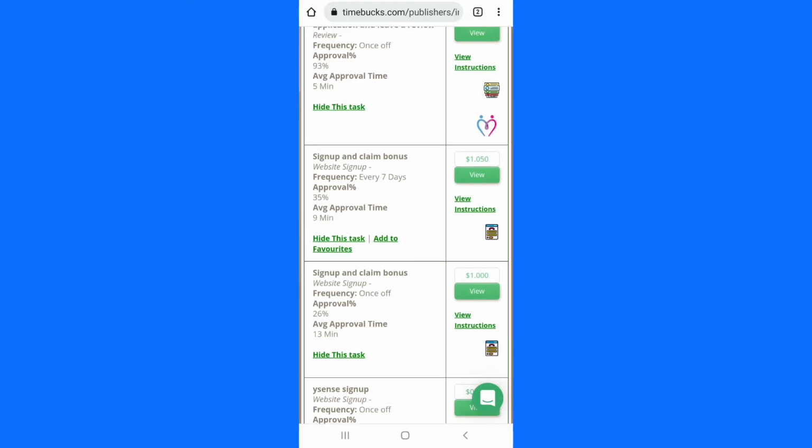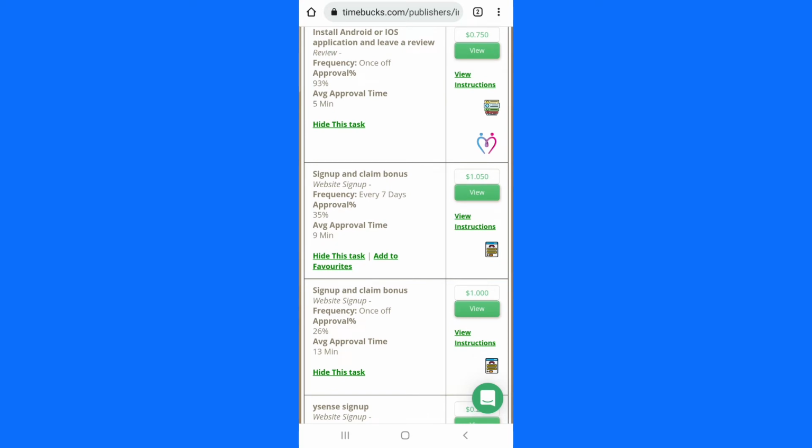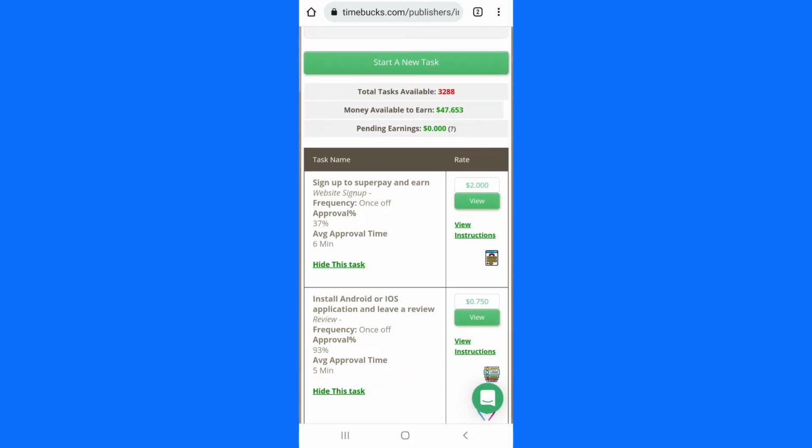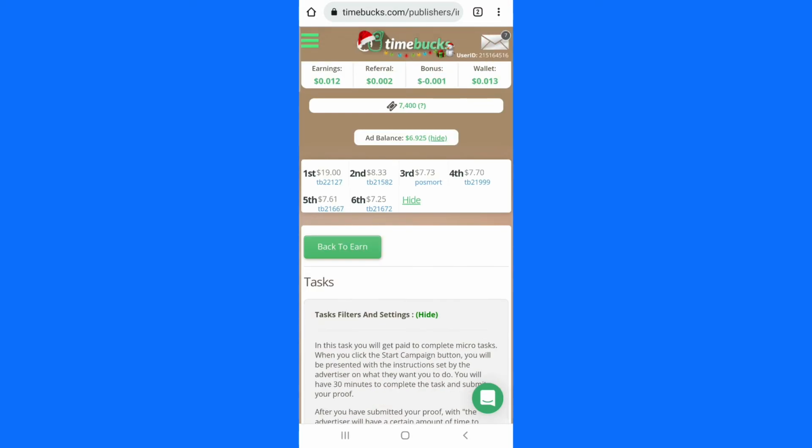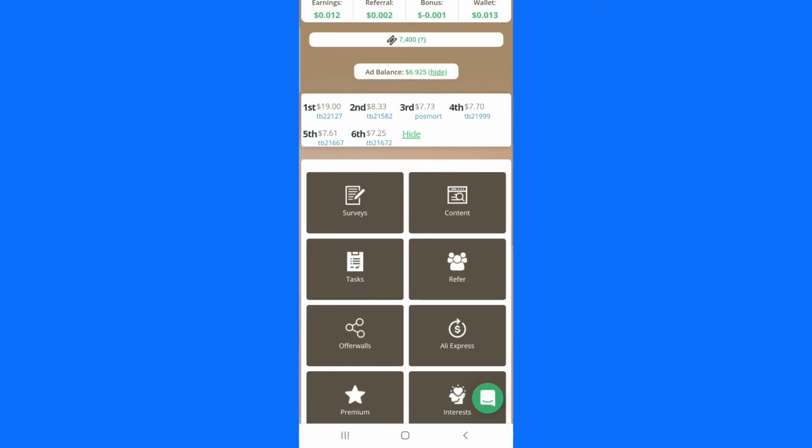If you click on any task here, you need to make sure you click view instruction, so that you see what the person is telling you to do. If it's something you can do, you follow the instruction. So that is what you need to know about that area. Let us go back again. You see that they have multiple ways.